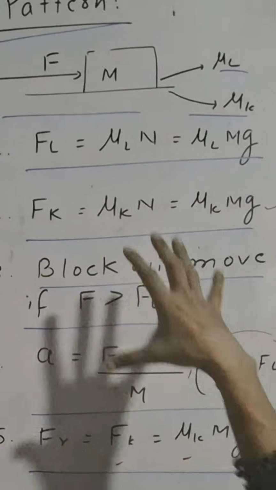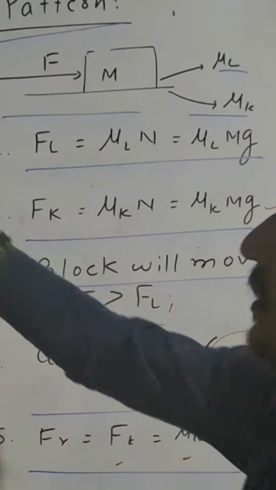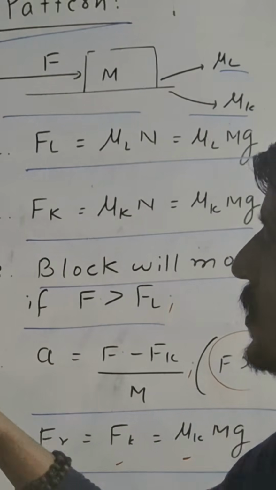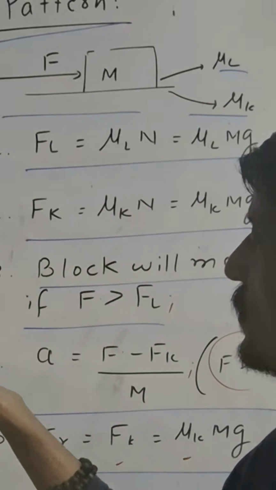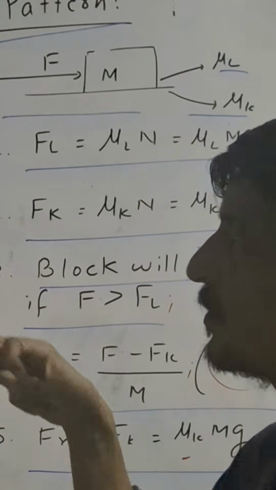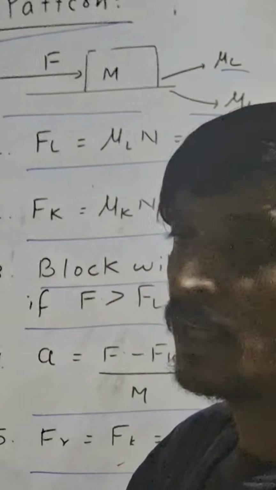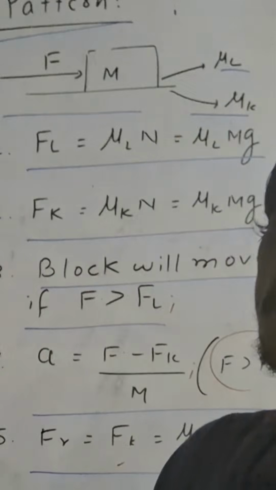So let's discuss the solution. The pattern is this. The first thing is we need to calculate the limiting friction. Limiting friction will be mu limiting times mg. Mu limiting here is 0.6, mg will be 200, so that is 120 Newton. What we apply is 200 Newton, which is obviously more than 120. So certainly the block will move. That is the answer to the first question.